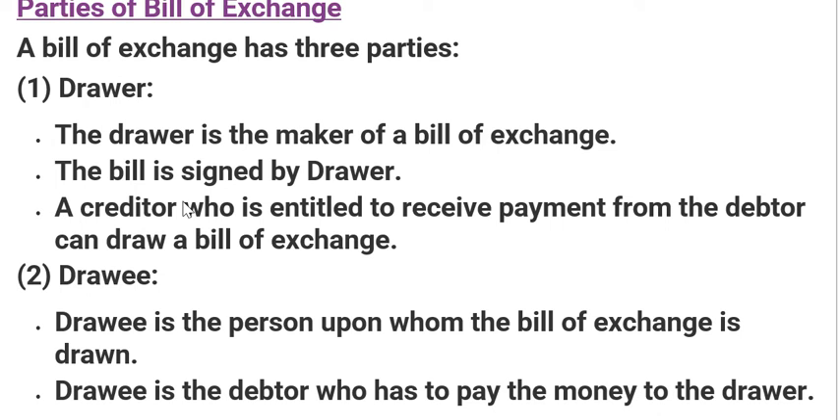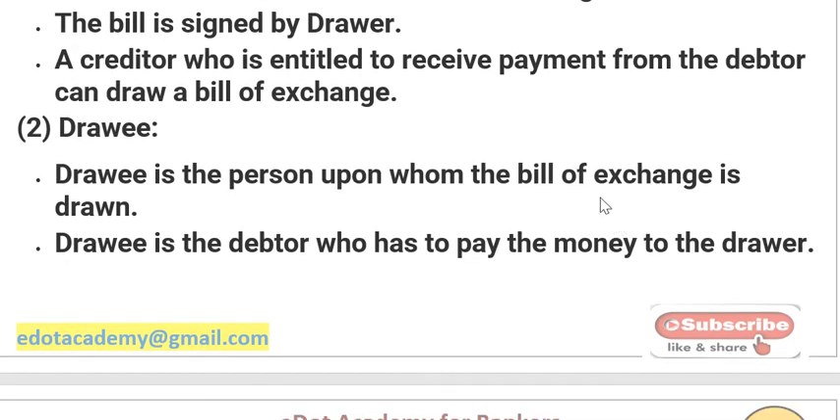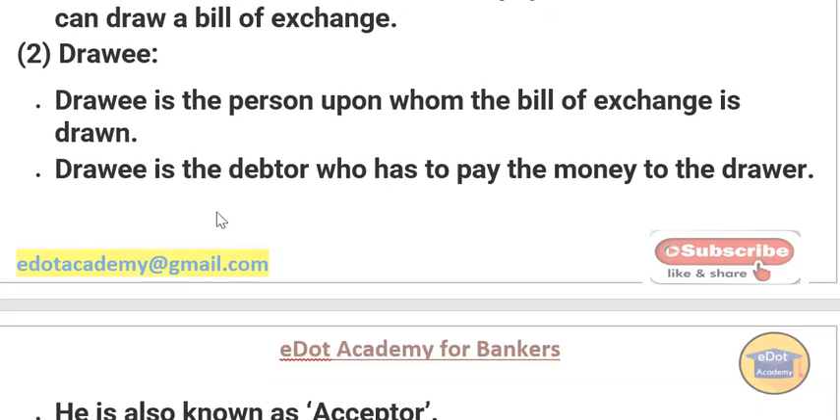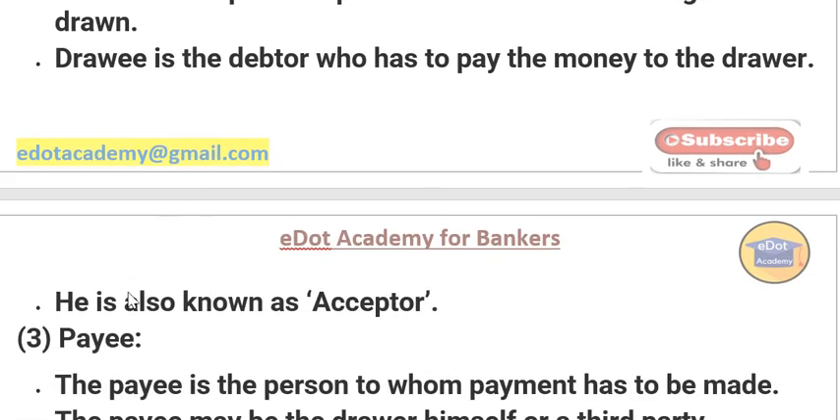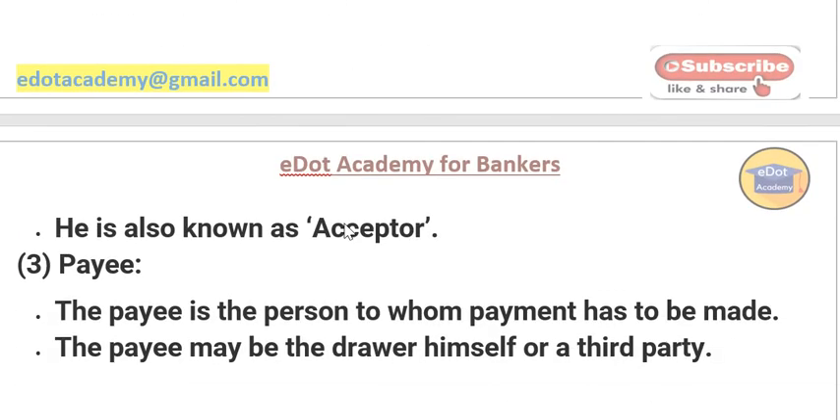Now, who is the drawee? The drawee is the person upon whom the bill of exchange is drawn. Means the person who owes the amount will be the drawee, and the drawee is the debtor. That means the person who has to pay. The debtor has to pay the amount to the drawer. He is also known as the acceptor. That means this bill must be accepted by the drawee.